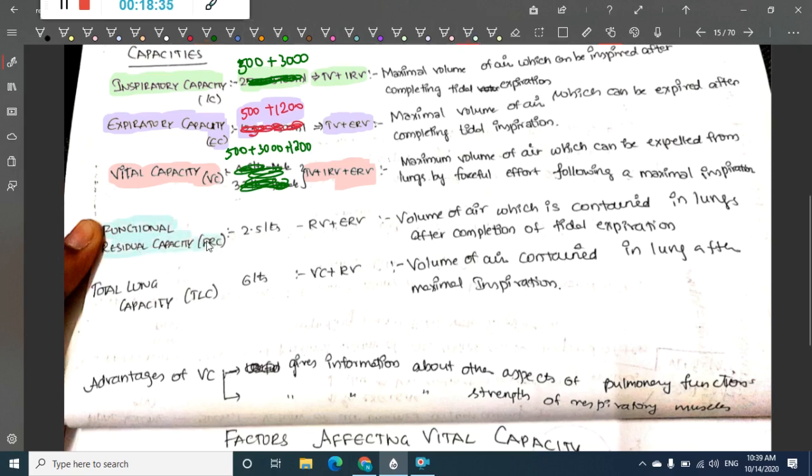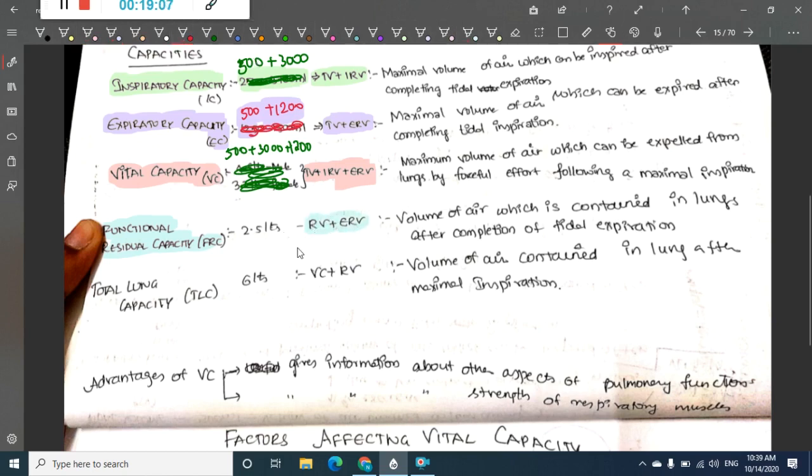This is the amount of air that is present after tidal expiration. That is, after normal tidal expiration, the amount of air that is present is called functional residual capacity. In the lung, you will have expiratory reserve volume and also residual volume.